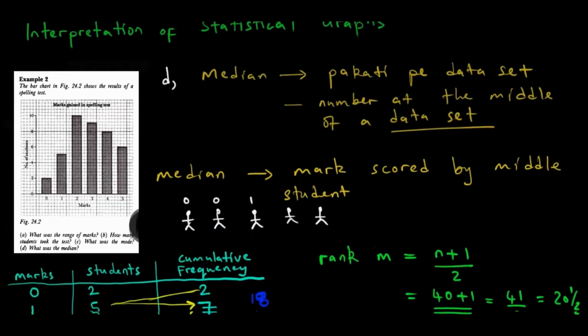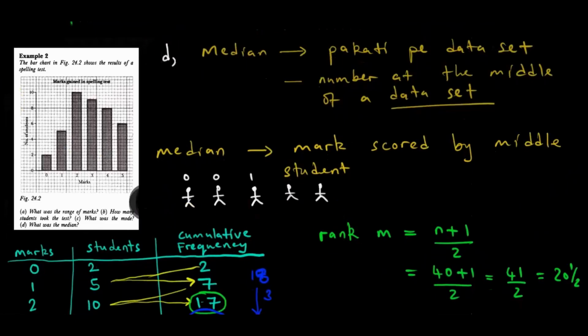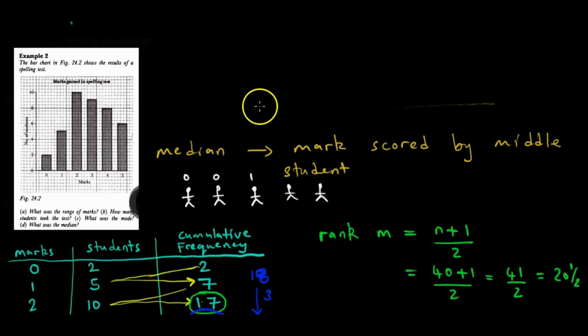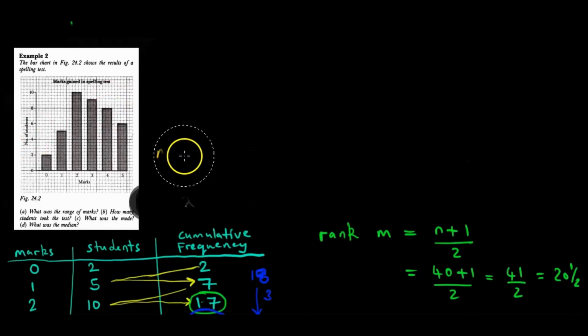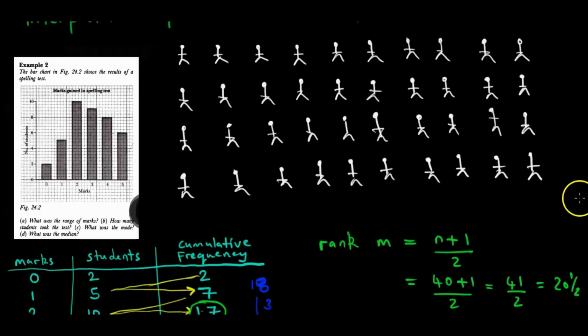Okay, let me do this. Forgive me, this is going to take a lot of time, but I think it's necessary so that you understand what we mean with the calculations we did. So I'm going to draw 40 dots, all representing students. Let's arrange our students according to their marks. So we have 40 dots. Mind you, in the exam you don't have time to draw 40 dots. So you should grasp the concept of cumulative frequency and so on.